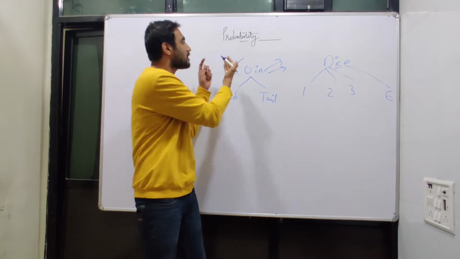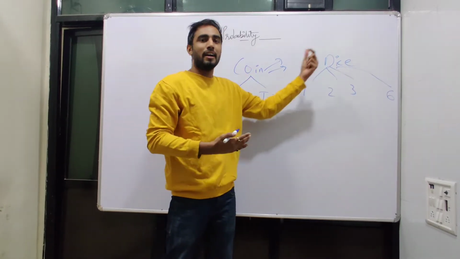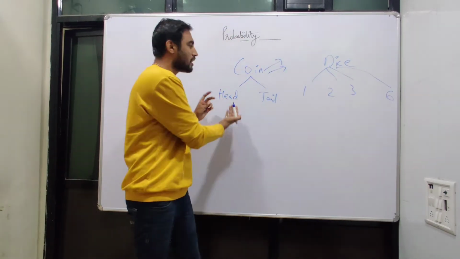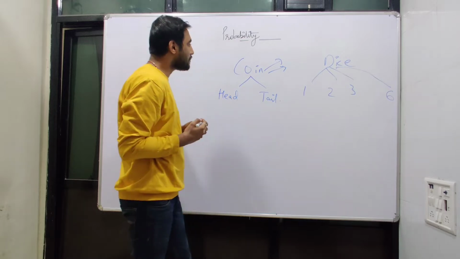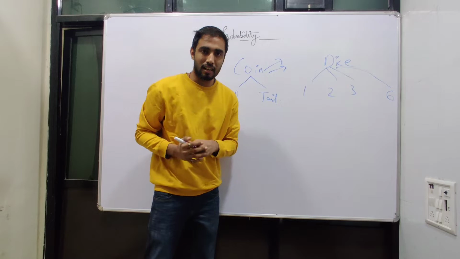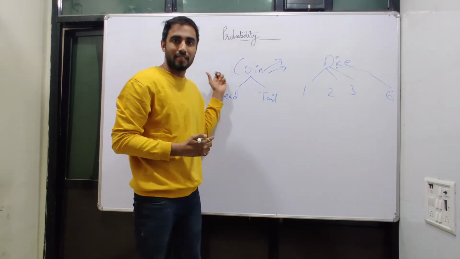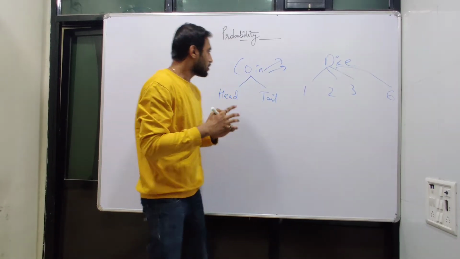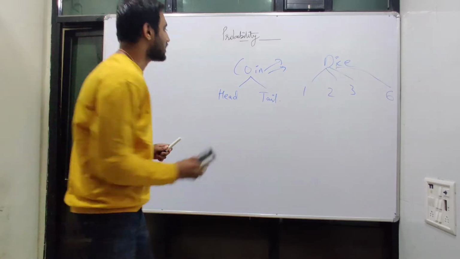But again, you cannot expect a coin to give out a number and you cannot expect a dice to give out heads or a tail. So depending upon the outcome and depending upon what case or condition we are considering, probability for a given event can be found out.